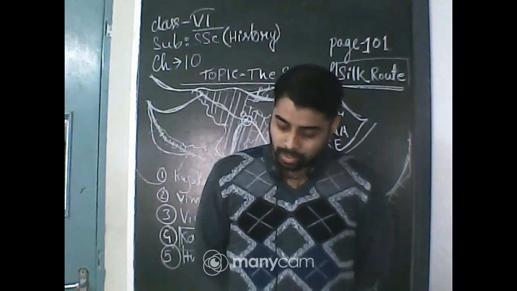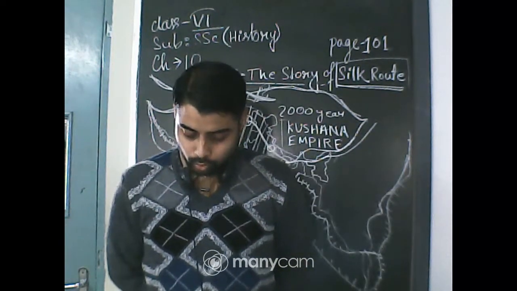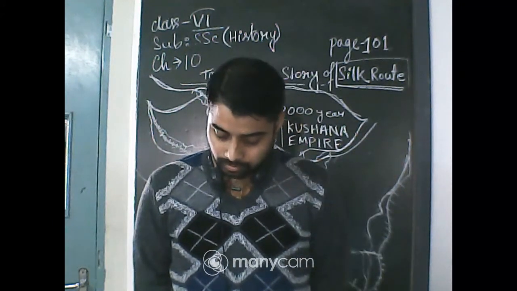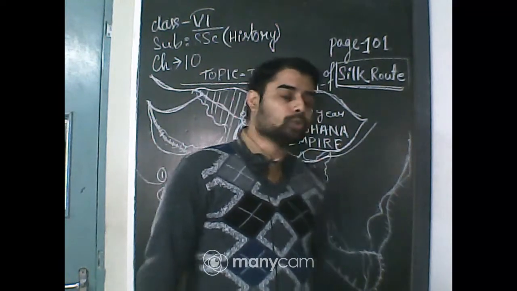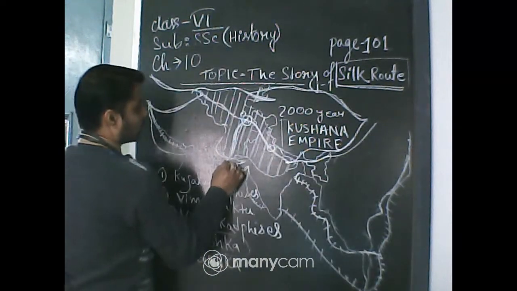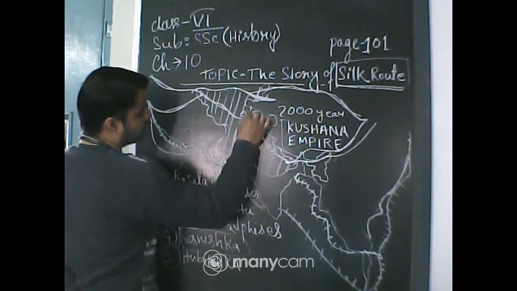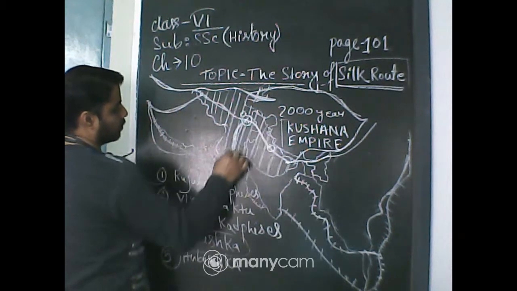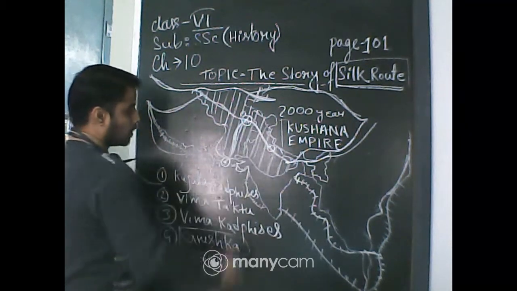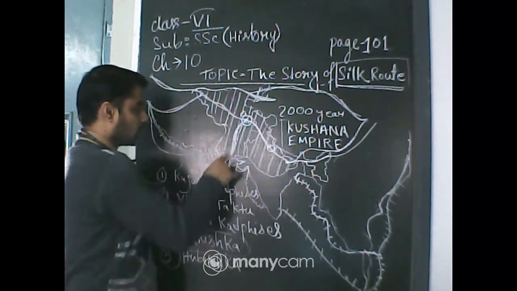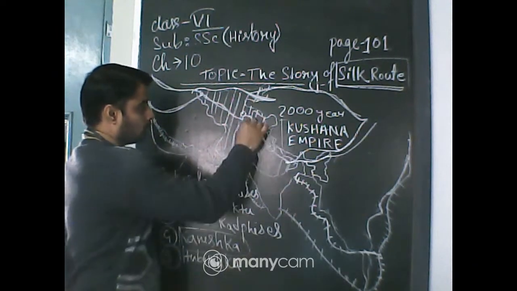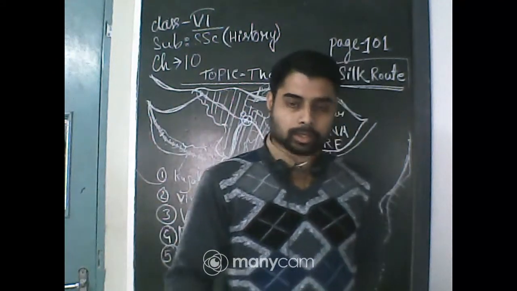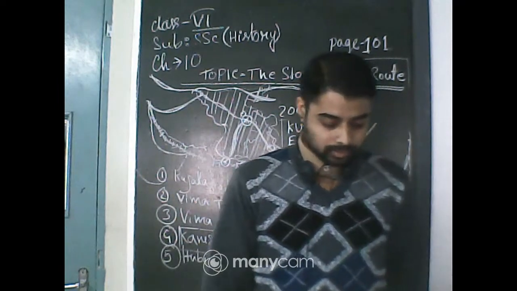During their rule, a branch of the silk route extended from Central Asia down to the seaports situated on the mouth of the river Indus. You can see these trade routes spread from Peshawar, Purushpur, to the mouth of the river Indus. The river Indus flows from Tibet through Kashmir, and then inside today's Pakistan.